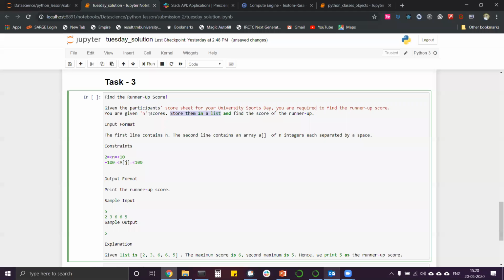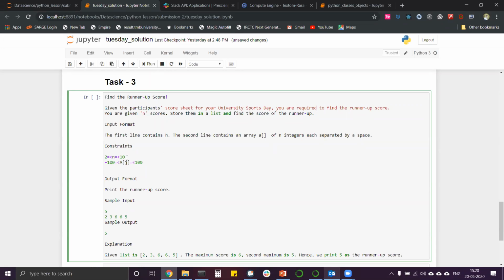You have to take the scores. You are given n scores, which means you will take this from the input format. The input format will be like: the first line contains n and the second line contains an array A, and an integer. These are all HackerRank questions. I have not created these questions; you can find them on HackerRank. That's why I told you.